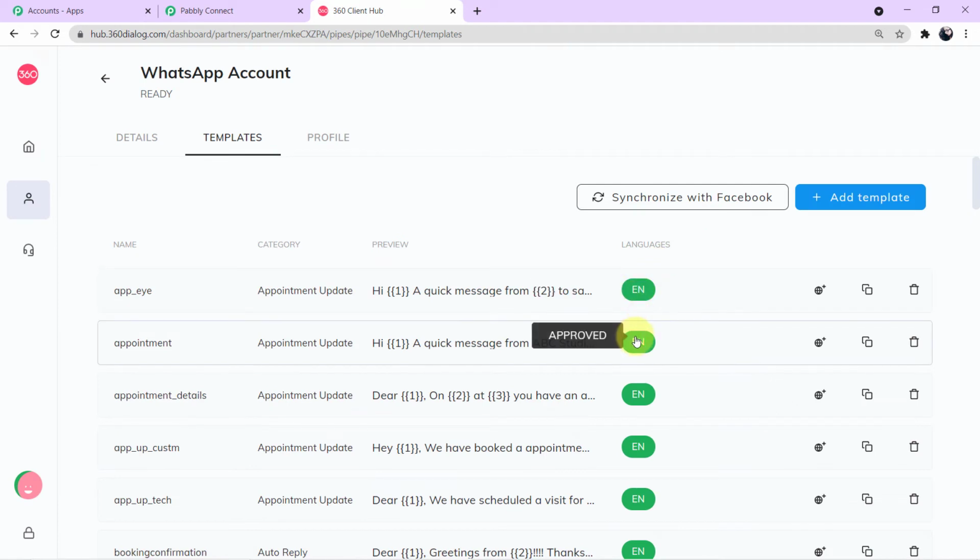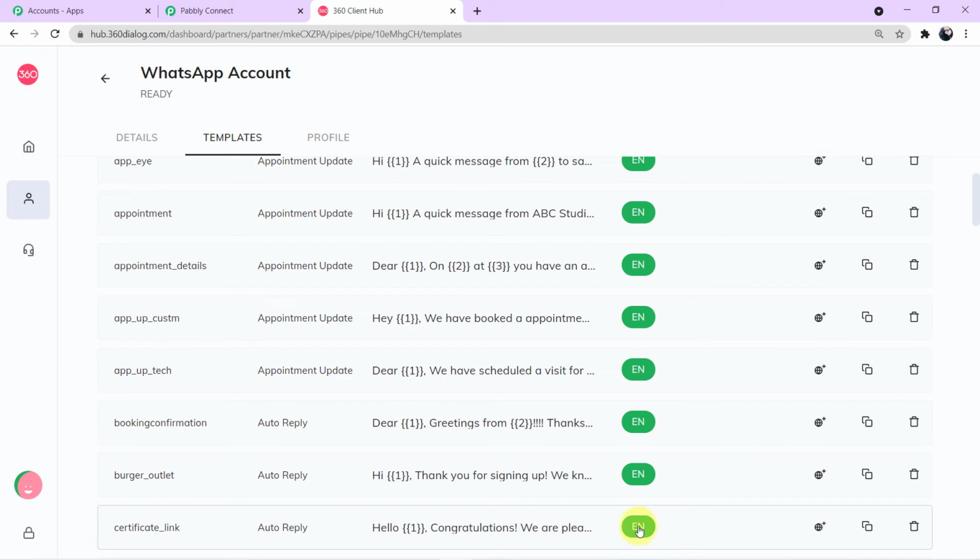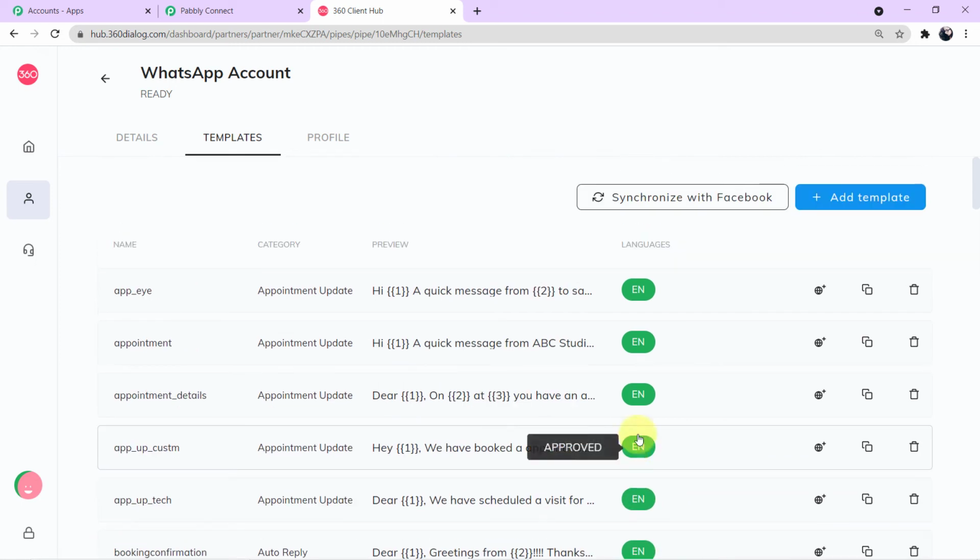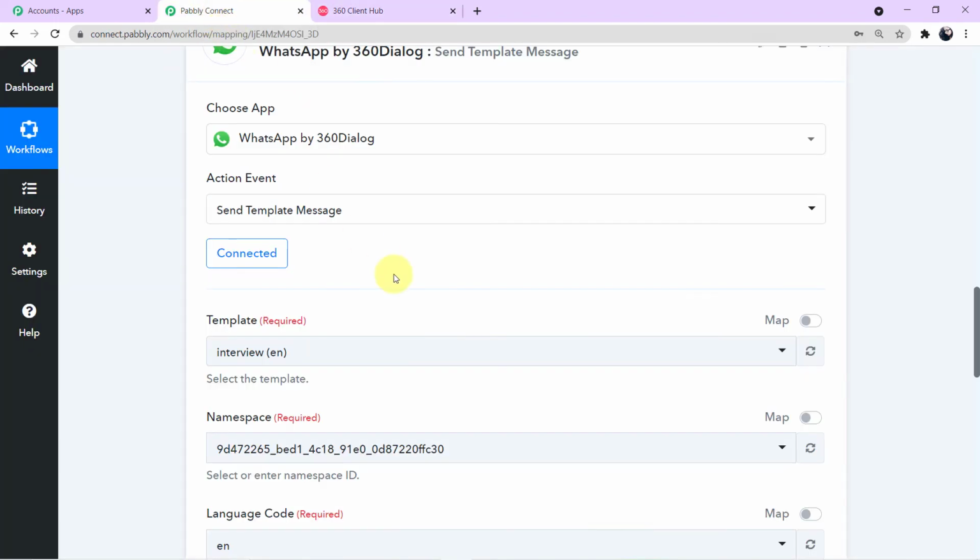You can see on my screen all my templates are approved. That's why I can use these templates in my workflow. Now I want to map the particular template which I have shown you before, the template which is send brochure final, in my Pabbly Connect account. So how I'll map it, let me show you. I'll go back to my Pabbly Connect account.